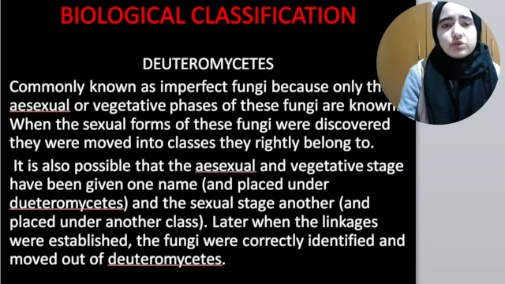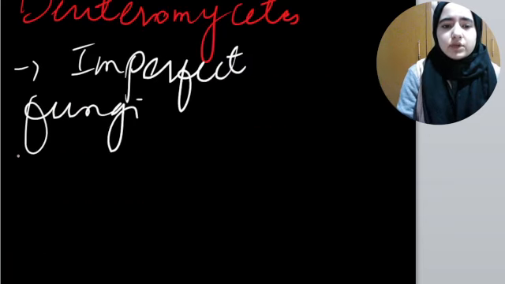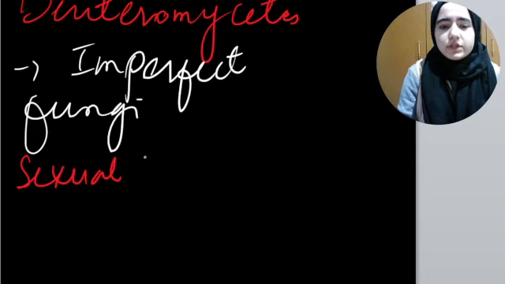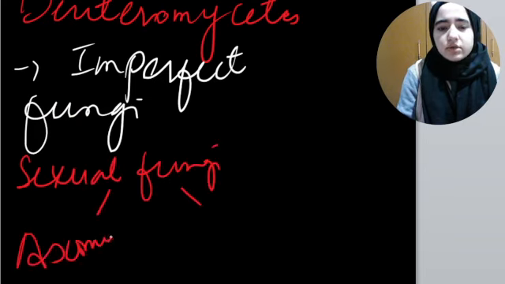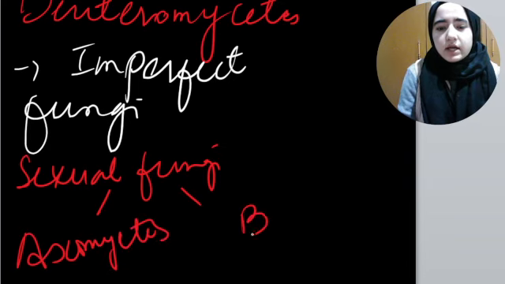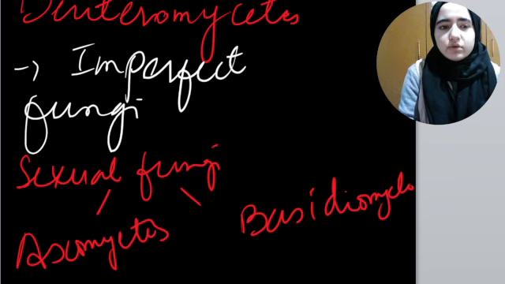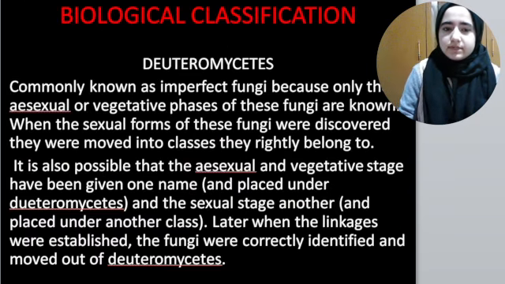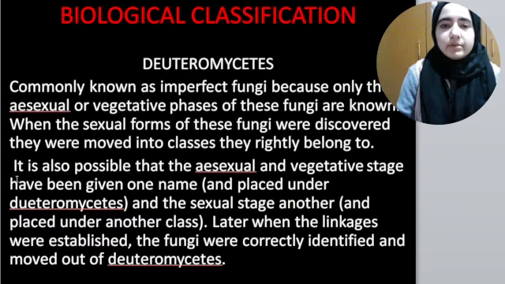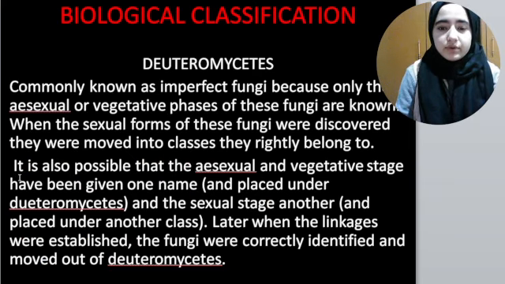Because only the asexual or vegetative phase of these fungi is known, right? Whenever any of the sexual fungi is discovered, we move them into ascomycetes and basidiomycetes. We don't keep them under deuteromycetes. So they are imperfect fungi because only the asexual or vegetative phase is known. I hope this concept is clear.